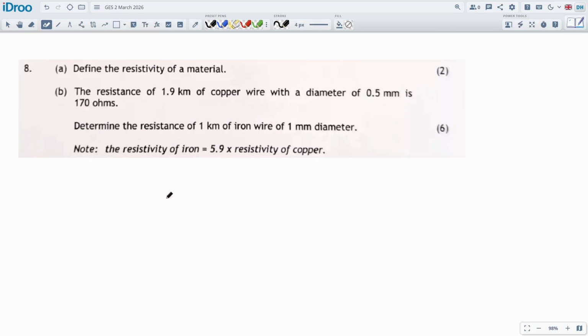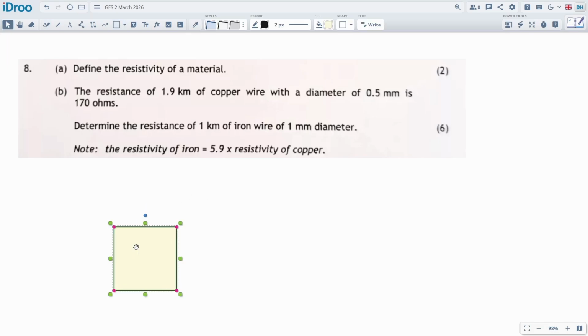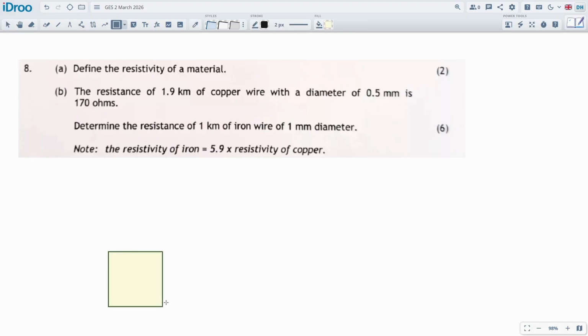Define resistivity of material. Resistivity, not resistance, is a characteristic of the material. I would say it's the intrinsic resistance of the material. And how you measure it is you take a cubic meter of the material and measure the resistance across it. That actually gives you its resistivity.